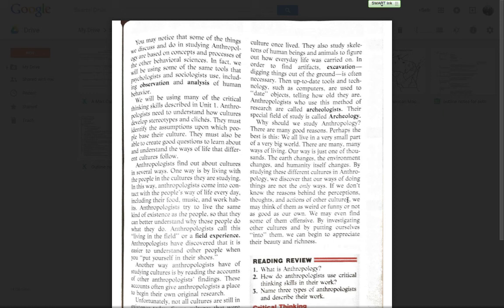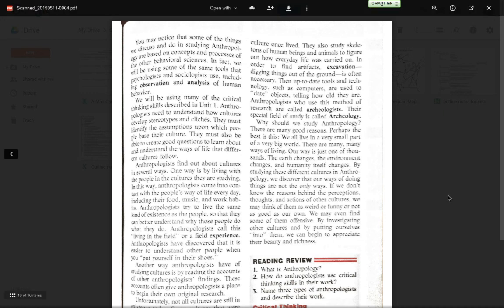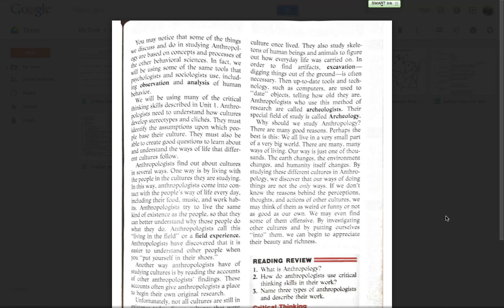By studying these different cultures in anthropology, we discover that our ways of doing things are not the only ways. If we don't know the reasons behind the perceptions, thoughts, and actions of other cultures, we may think of them as weird or funny or not as good as our own. We may even find some of them offensive. By investigating other cultures and putting ourselves into them, we can begin to appreciate their beauty and richness.